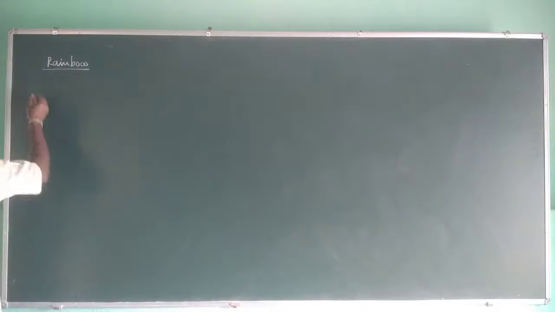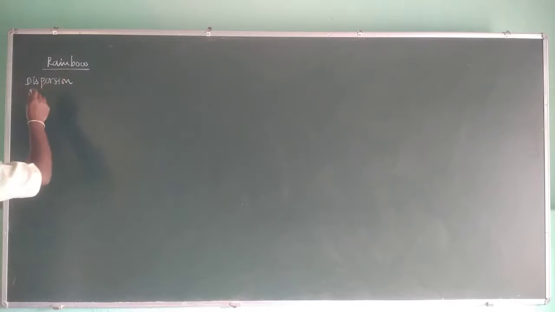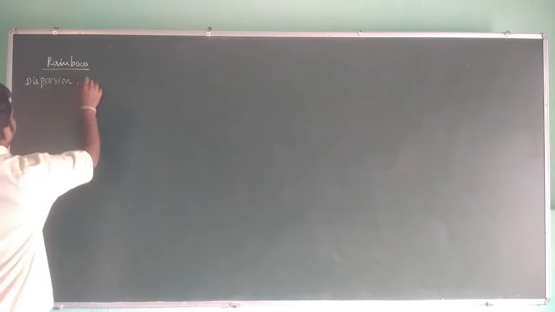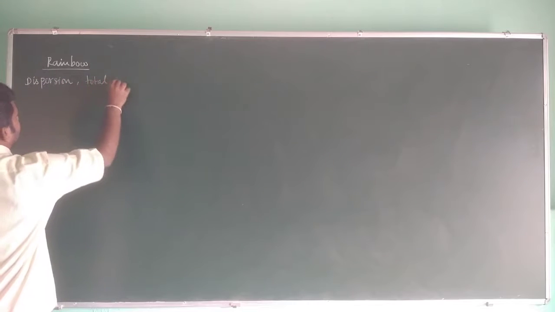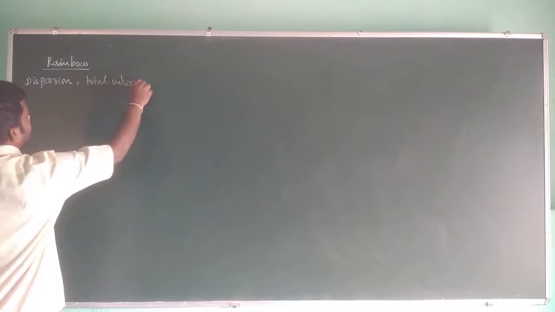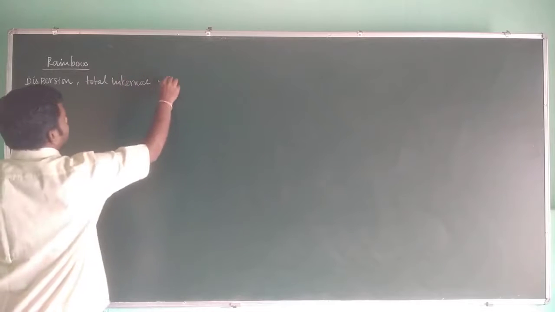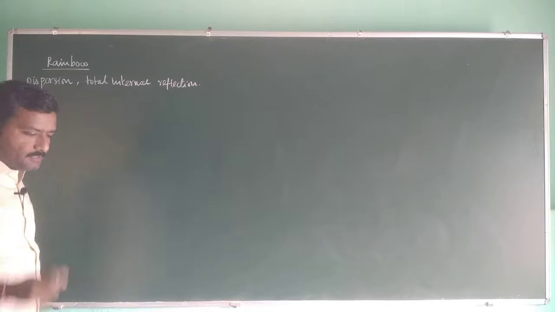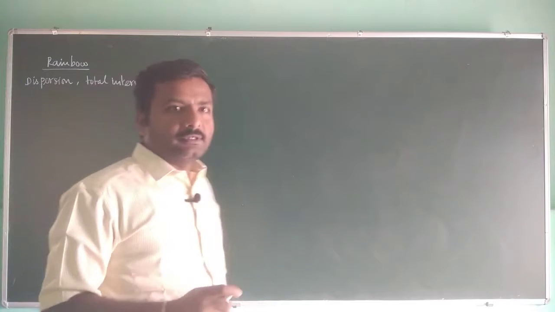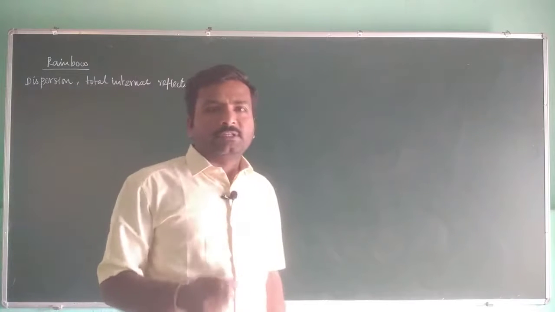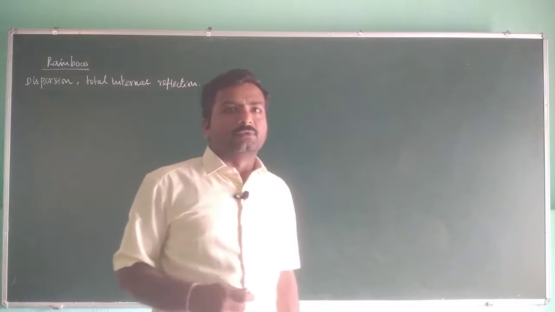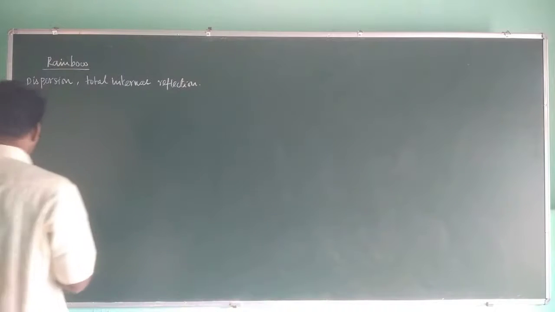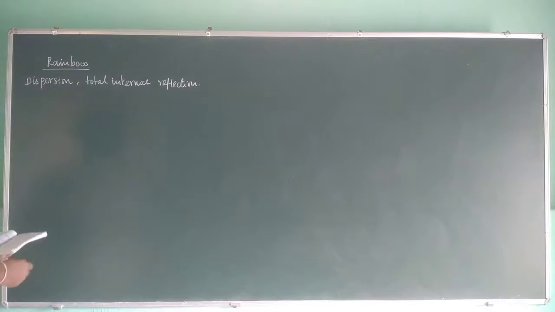Here what happens? Dispersion and total internal reflection. These two phenomena became the reason for the occurrence of the rainbow. How? That is what we are going to see a little later.